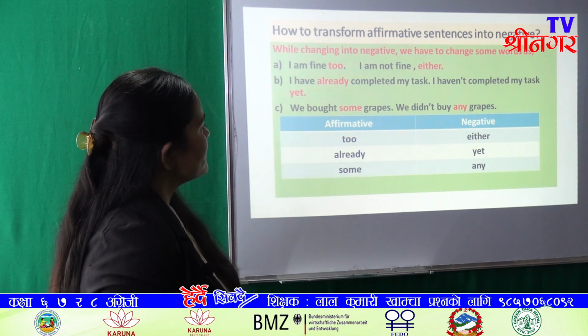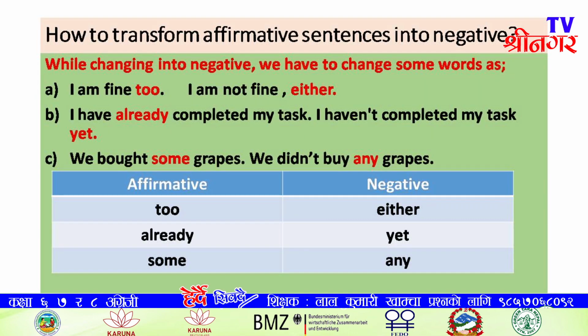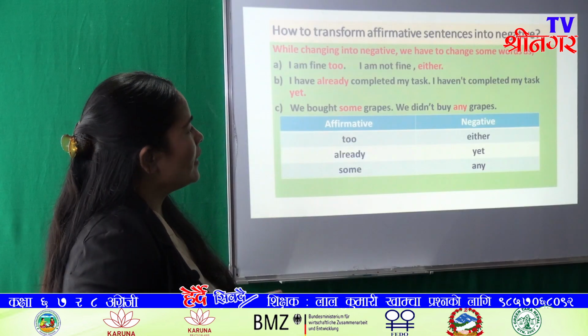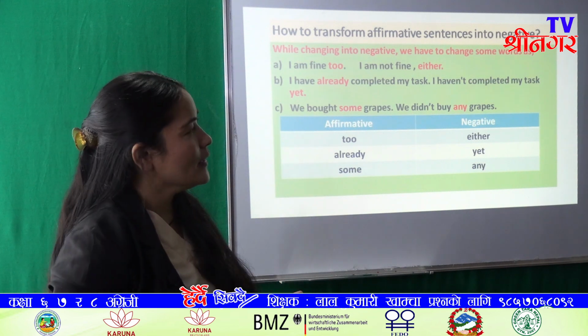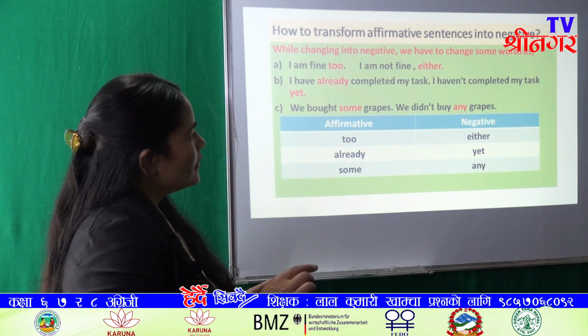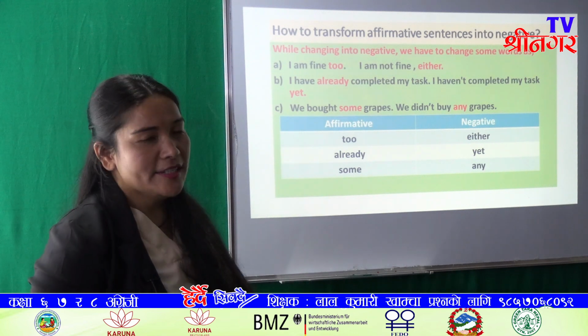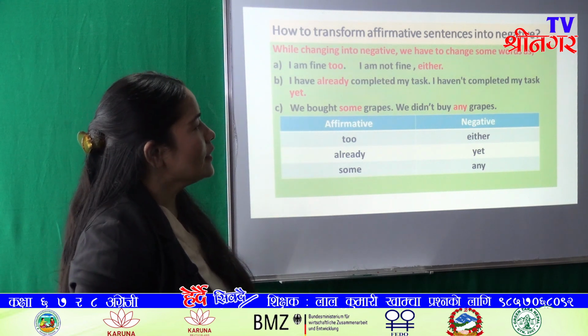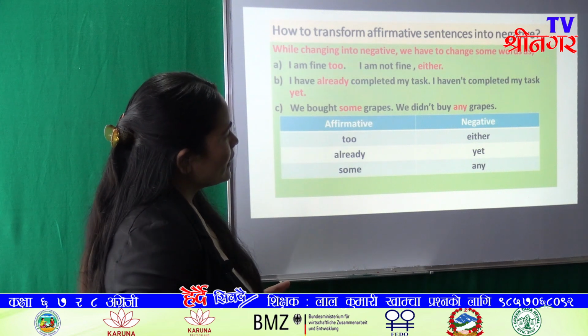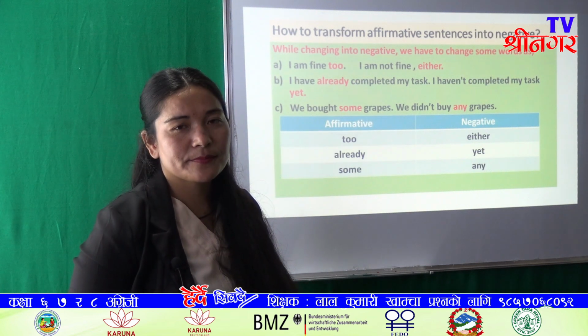And next, we bought some grapes. We did not buy any grapes. And here some has been changed into any. And again bought is the second form of the verb, so we use did not. We did not buy any grapes.